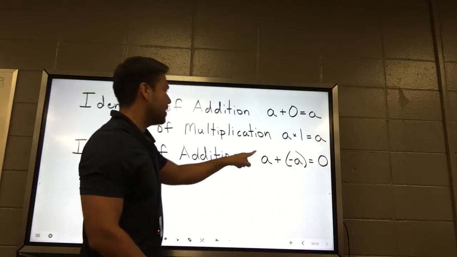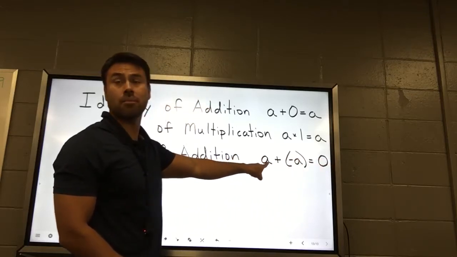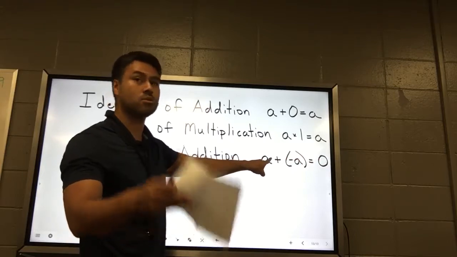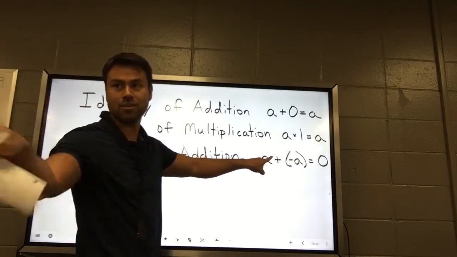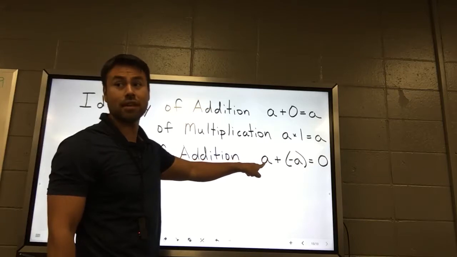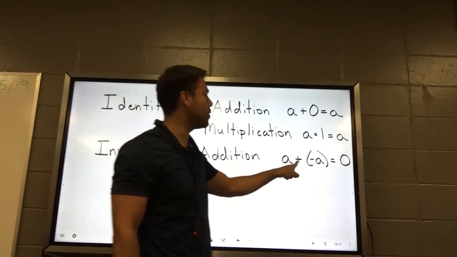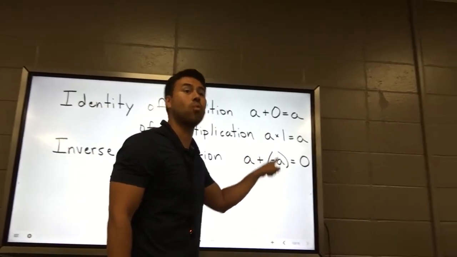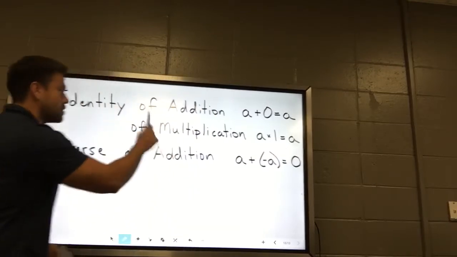Okay. A can be a positive number, but A can also be a negative number. So give me a negative number. Yes, sir, Henry. Negative 1? Oh, thank you. What's negative 1 plus its opposite? What's negative 1 plus 1? 0. Okay, so that works for positive or negative numbers.